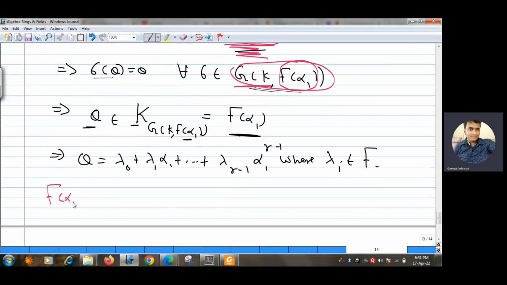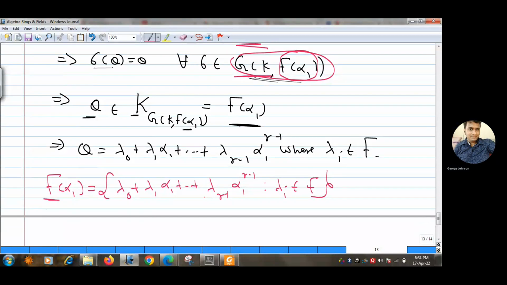So actually this is true. F(alpha 1) is the collection of all these elements only: lambda 0 plus lambda 1 alpha 1 and so on up to lambda r minus 1 alpha 1 to the power r minus 1, where these lambda i's belong to F. Every element of F(alpha 1) is of this form. But why? That is the question. We know that F(alpha 1) is the smallest field which contains F as well as alpha 1.